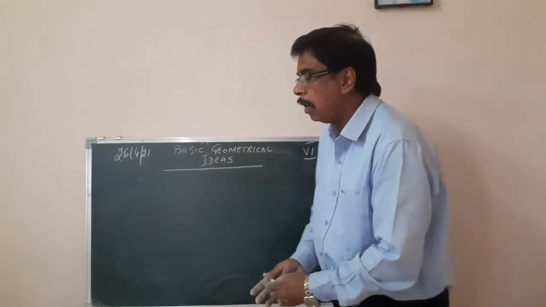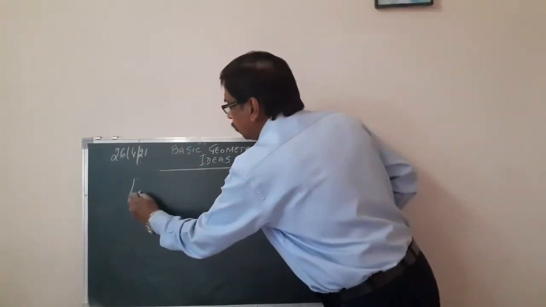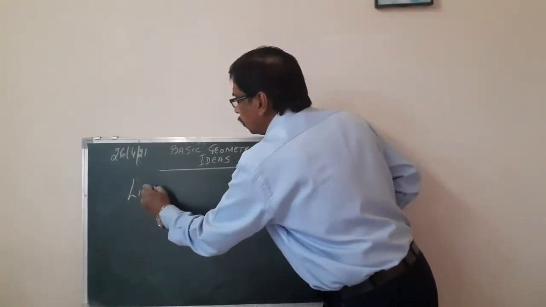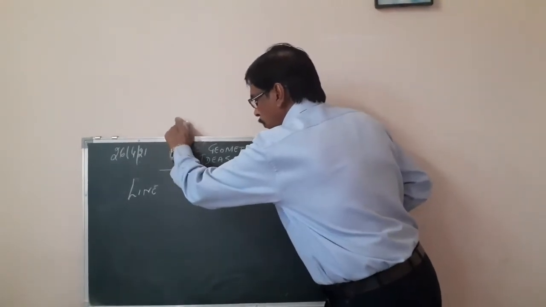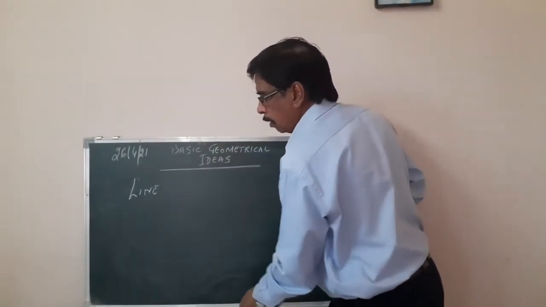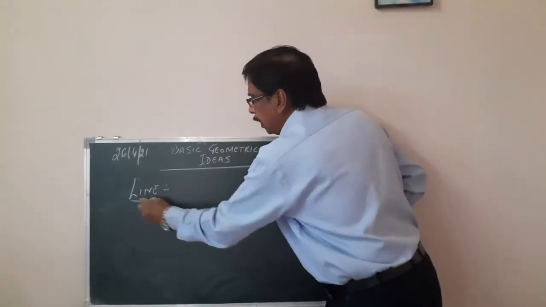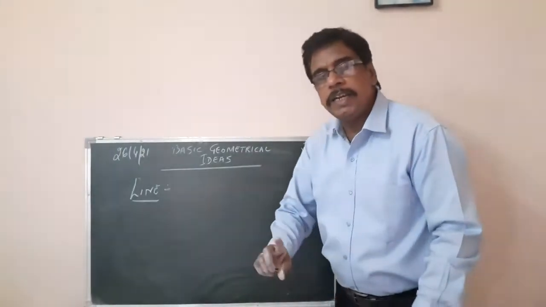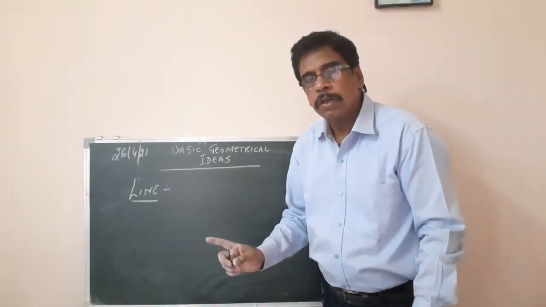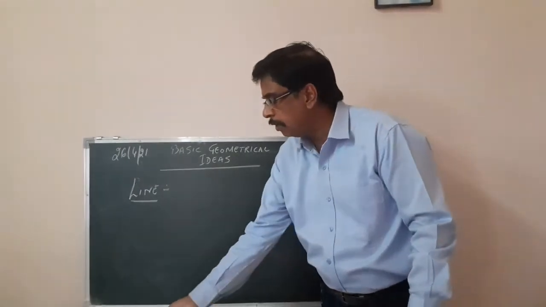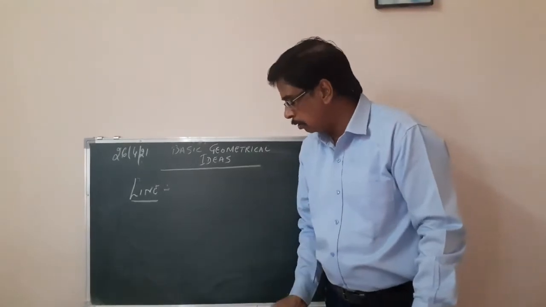Then we come to now a line. What is a line? A line, they say, extends indefinitely in both directions.